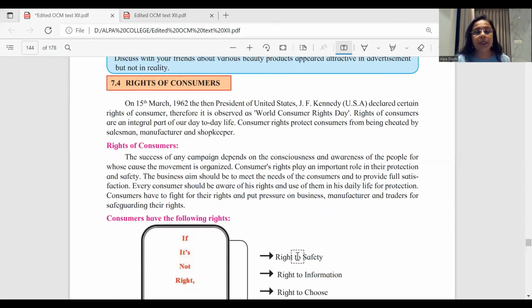So under this, once again, when you have, for example, "Consumer Protection Act has been passed in the interest of consumers," you will start your answer with the very first paragraph in the chapter of consumer protection that we just read out. After that, you say how Consumer Protection Act has been passed for consumers.